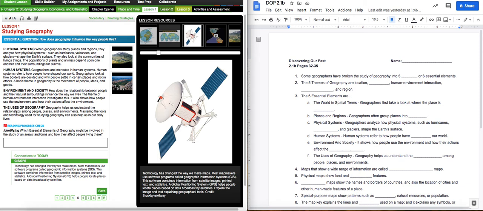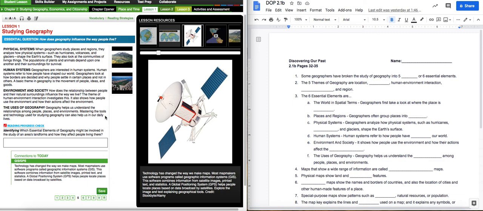Geography helps us understand the relationship among people, places, and environments. Mastering the tools and technology used for studying geography can also help us in our daily lives. So, we've got to make sure, hey, how can I use this land for the benefit? This might be mining minerals, like mining gold, or looking for oil, or things like that.